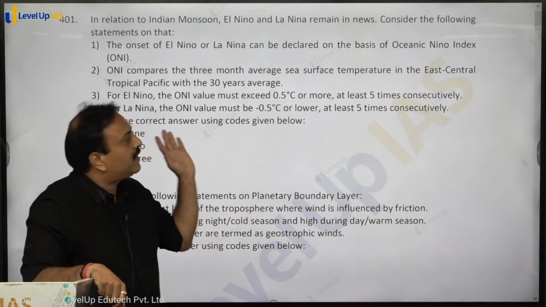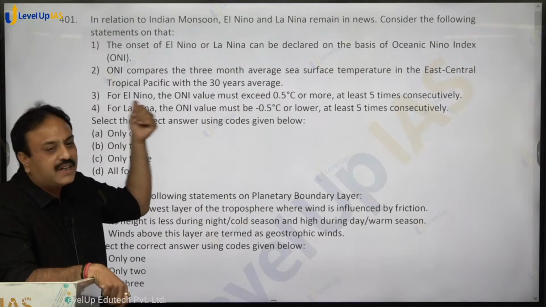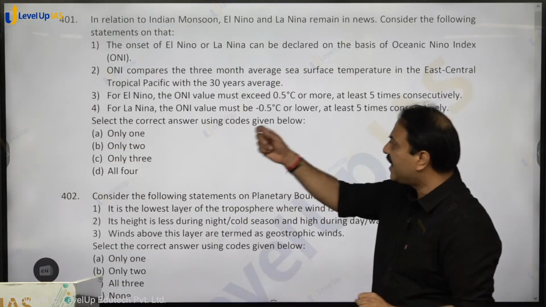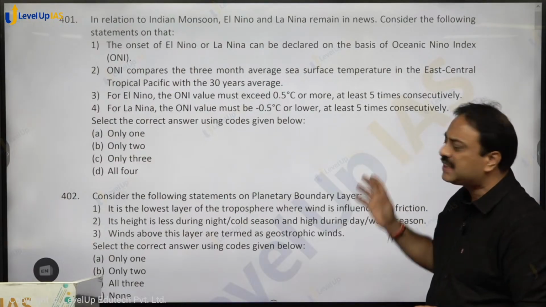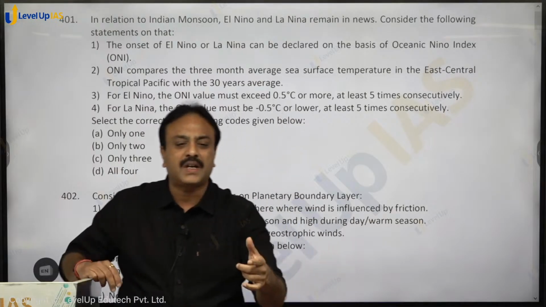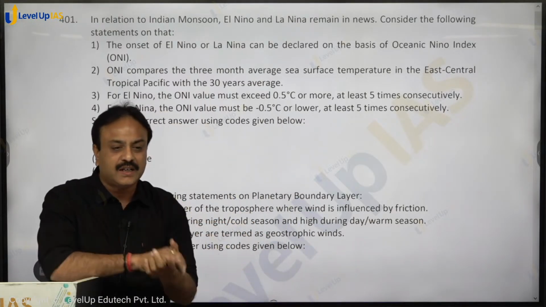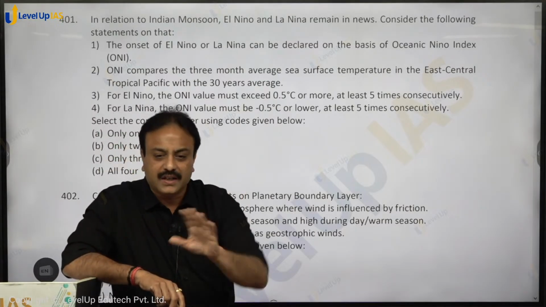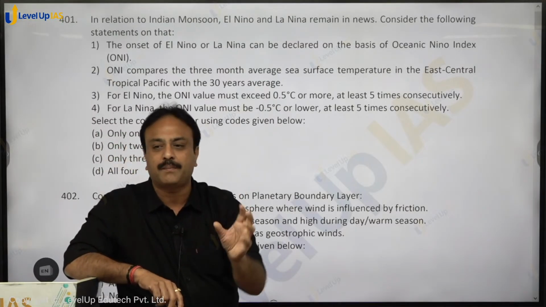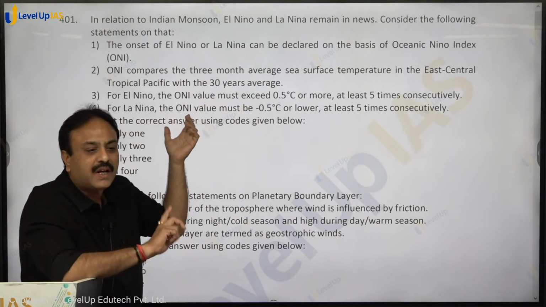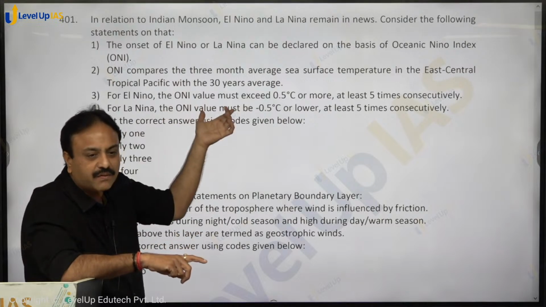That NOAA declares the Ocean Nino Index, and on the basis of that index we get whether it is a La Nina year or an El Nino year. The second statement: ONI compares the 3-month average sea surface temperature of the tropical Eastern or tropical Central Pacific Ocean, that region that comes to your mind as soon as you hear the term El Nino, where temperature is recorded. In that region, it compares the 3-month average sea surface temperature with the 30-year average.